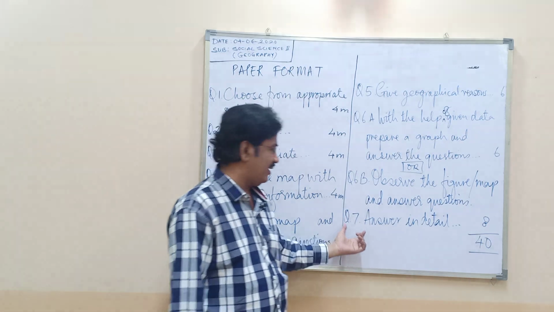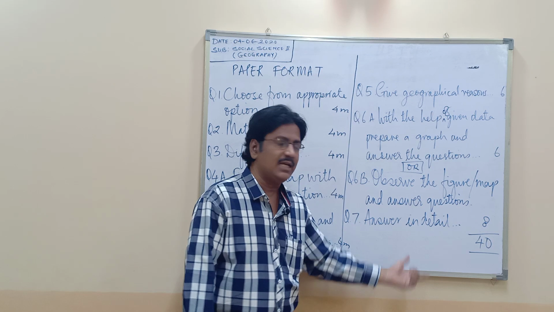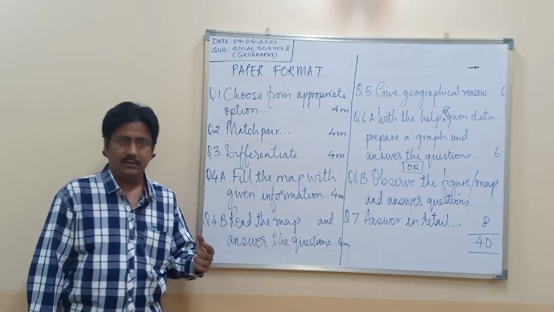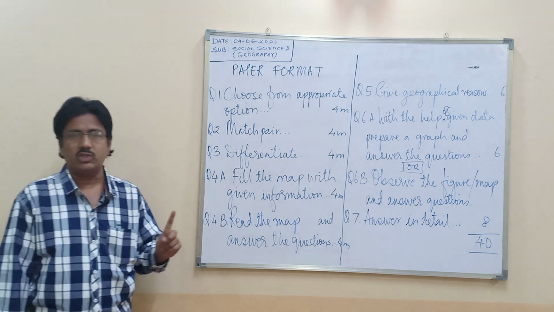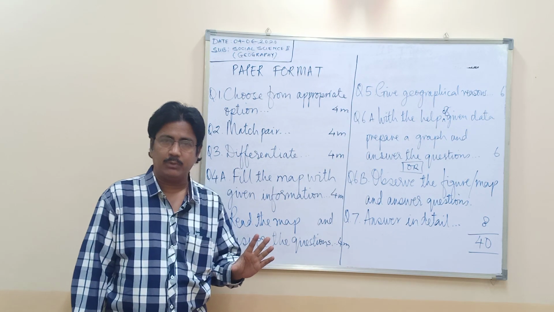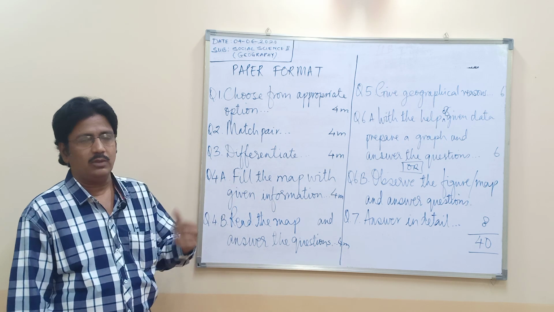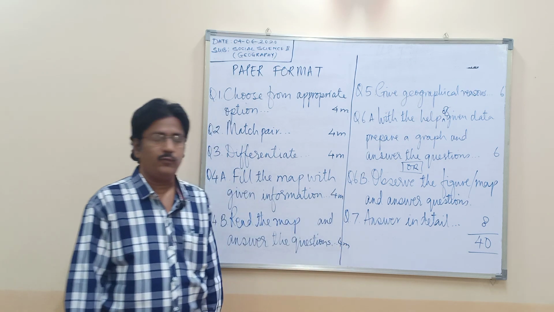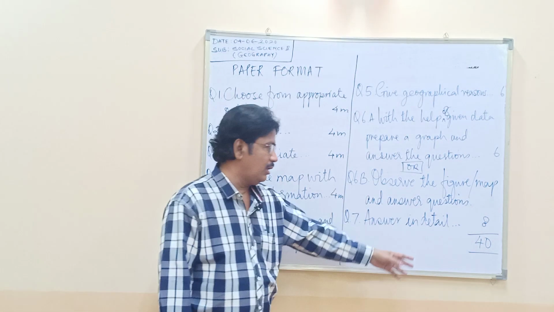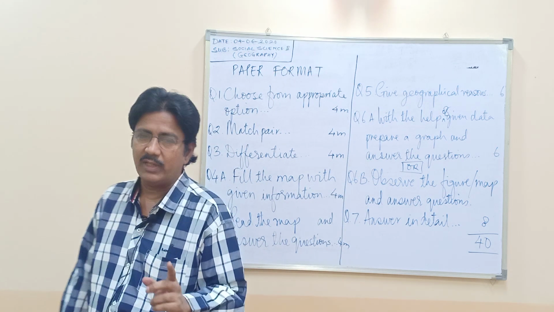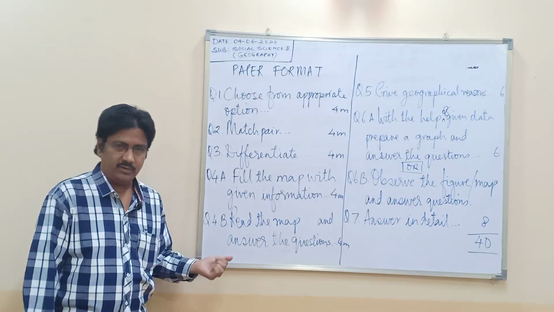Finally, question number 7, answer in detail. Chapter 1, that is field visit, one question comes from there. In the textbook there are 5 questions in chapter 1. Out of those 5 questions, one question comes for question number 7 of 4 marks. That means there will be 3 questions given out here. You have to attempt any 2, each carrying 4 marks.